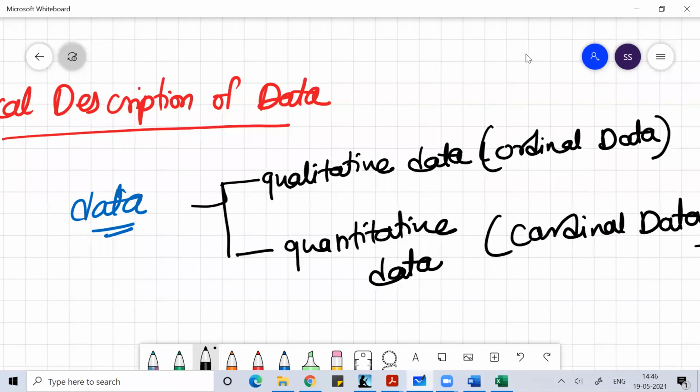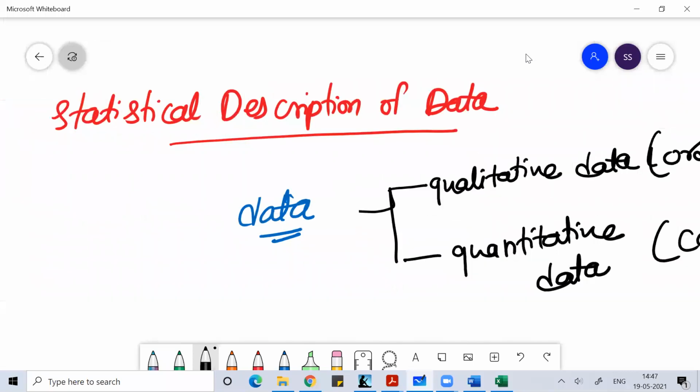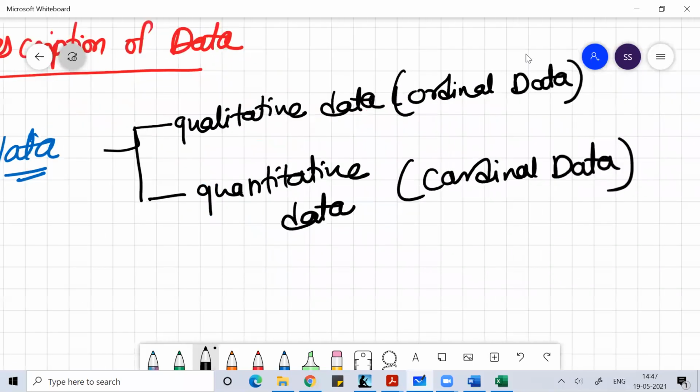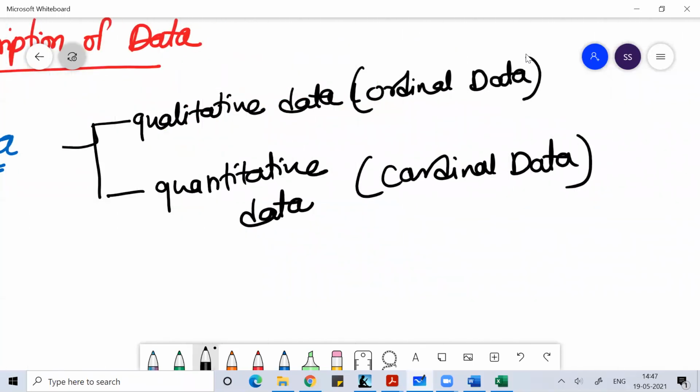In this subject, statistical description of data, we are focusing our discussion on what data is all about. We are taking the help of a lot of data science tools to investigate the data. Data can be qualitative or quantitative. When we talk about data, how we can do a post-mortem of data and come up with a conclusion? The series of steps done to investigate, analyze, or interpret the data is called statistics.